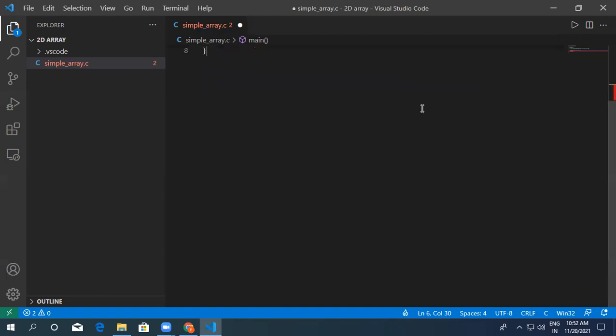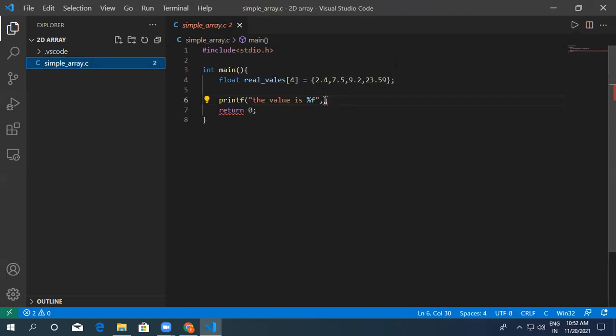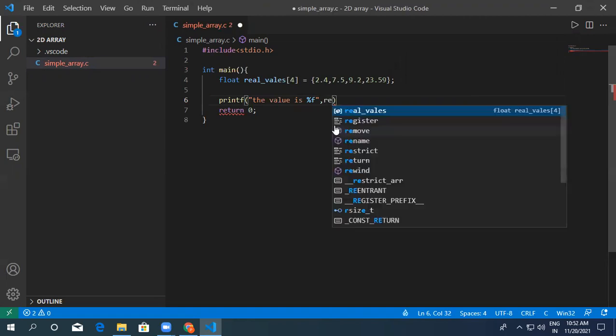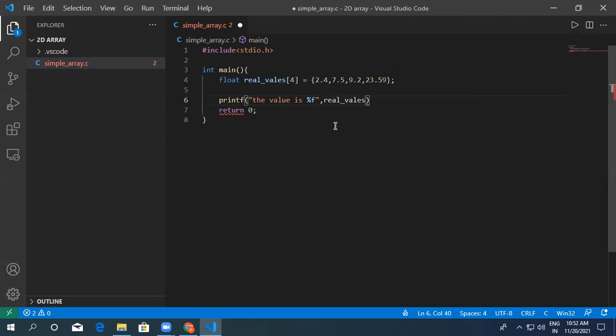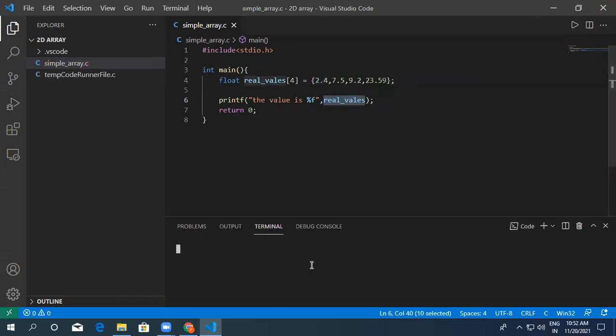Why are suggestions not coming? If suggestions are not coming sometimes, just close your file and open again, then it will come. In a variable I was writing like this, but in an array you have multiple values.